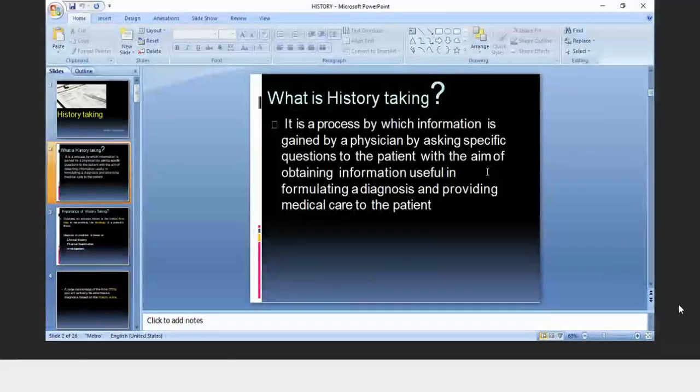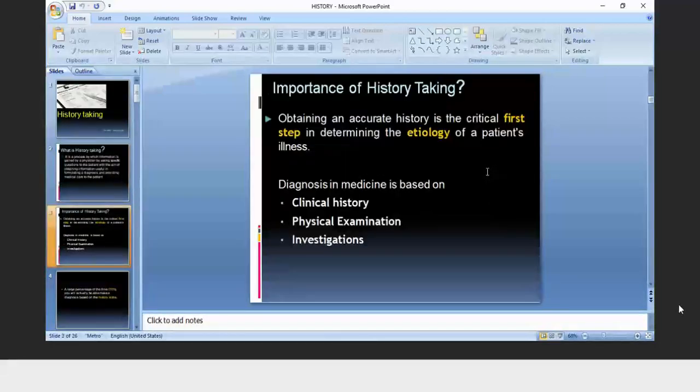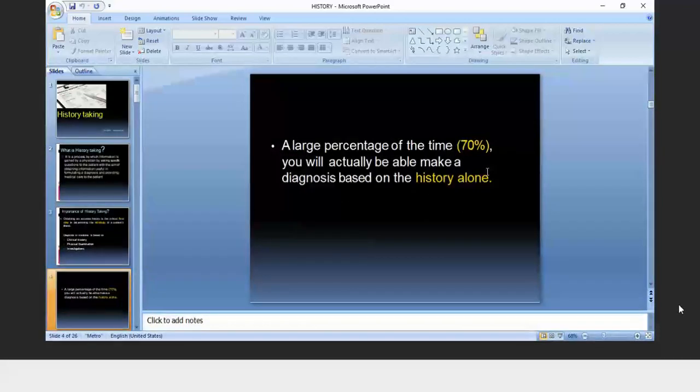First, this is a process by which information is gathered by the physician. That is a simple definition of history taking. Importance, what is the importance? Then 70% of the diagnosis you can make simply by taking history. Okay, so the history part is very important.